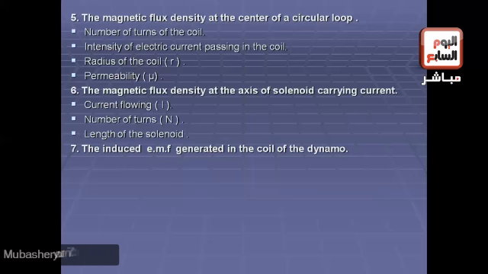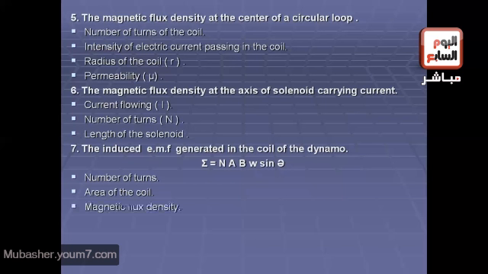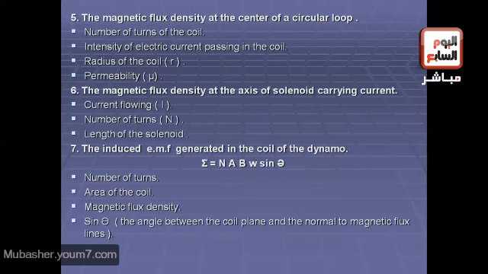Okay, number 6, factors affecting the magnetic flux density at the axis of a solenoid carrying current. Number 1, current intensity or current flowing, number 2, number of turns, and number 3, the length of the solenoid. Okay, another sentence, the induced EMF generated in the coil of a dynamo. We know that induced EMF equals NAB omega sine theta. So number 1, number of turns, which is N, number 2, area of the coil, which is A, number 3, magnetic flux density, which is B, number 4, sine theta, which is the angle between the coil plane and the normal to the magnetic flux lines.